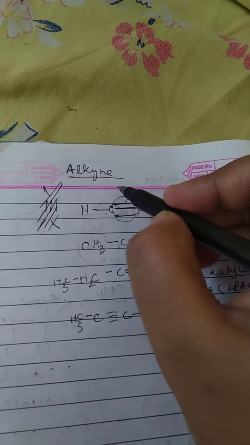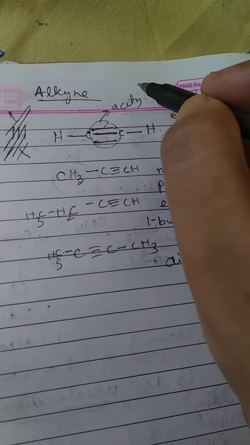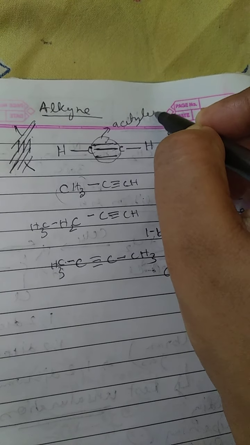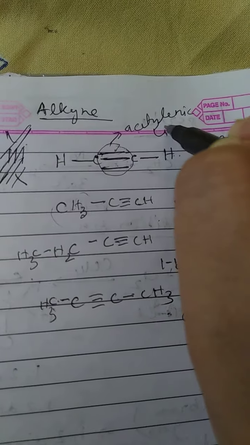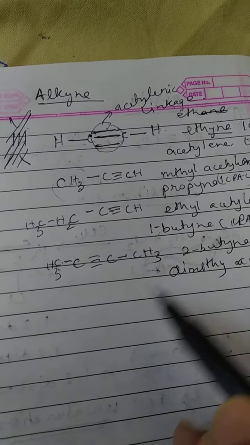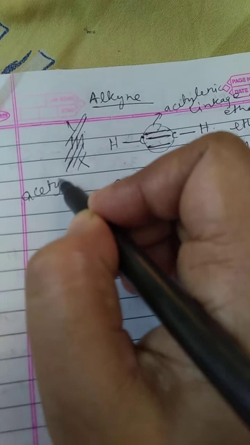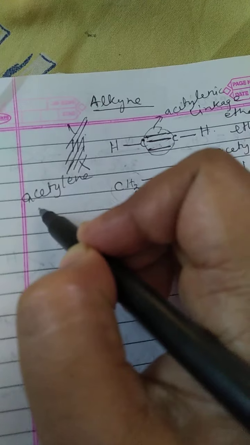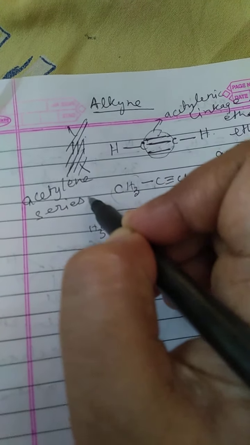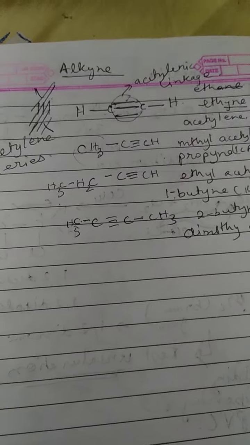Now this linkage, this triple bond linkage, is also called as your acetylenic linkage. Okay, and this whole series is also called as acetylene series, as because in trivial name it is written as a derivative of acetylene.